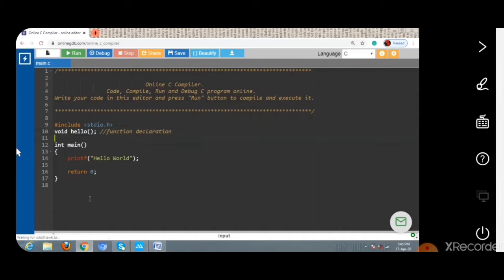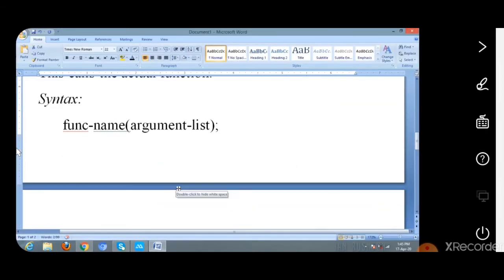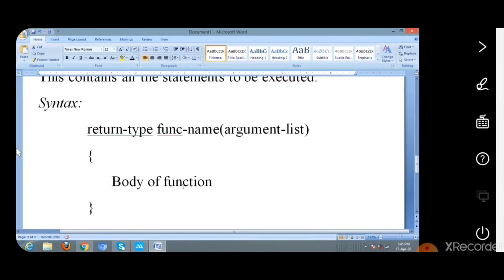Then we have to write the function definition. We can place the function definition before defining the main function or after defining the main function. Here we define the function after the main function. The syntax for function definition is return type, function name, argument list, followed by the body of the function. We already said that the header and the function declaration format should be the same.